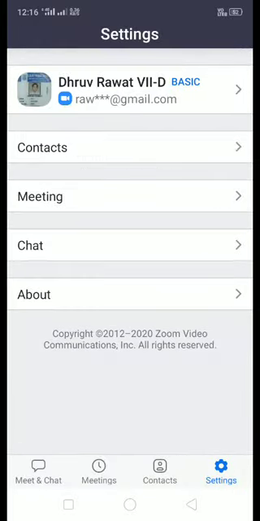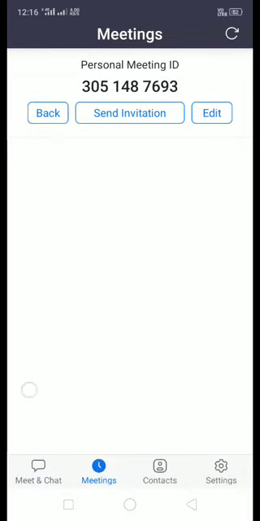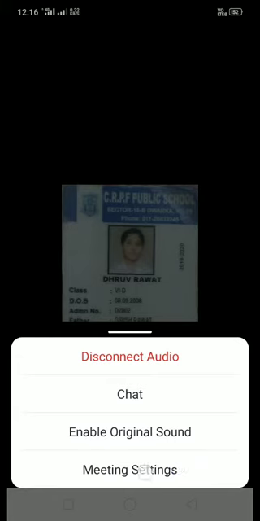So after that, you have to go to the meeting option here, and after that you can start your meeting by going back. When you get back, you can do screen share. No, first of all, before screen share, you can see the option of enable original sound. So you have to enable it.